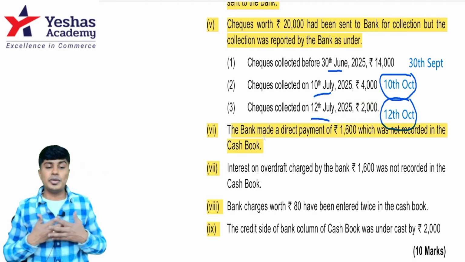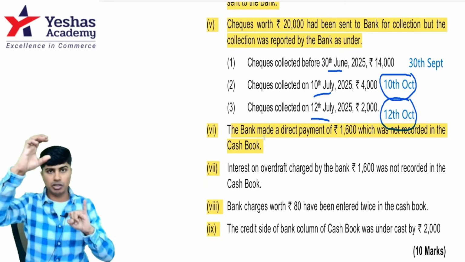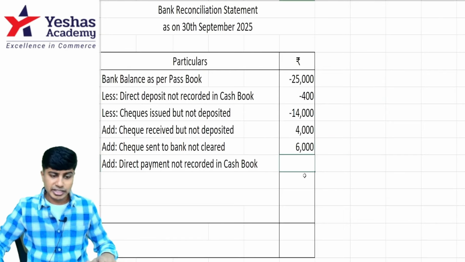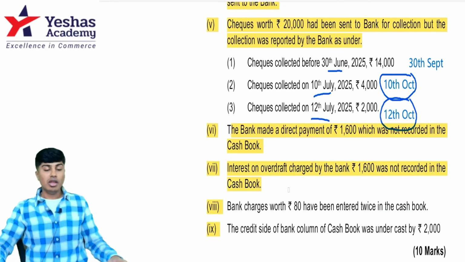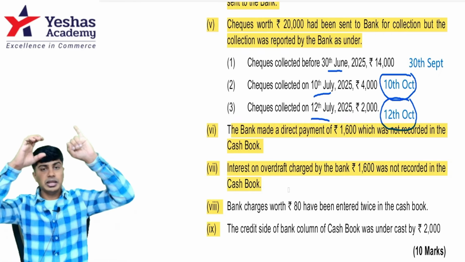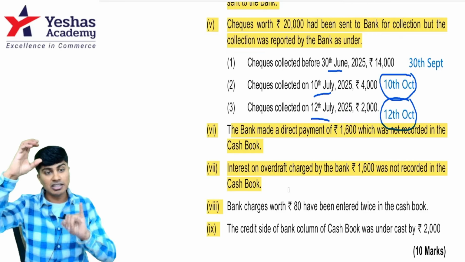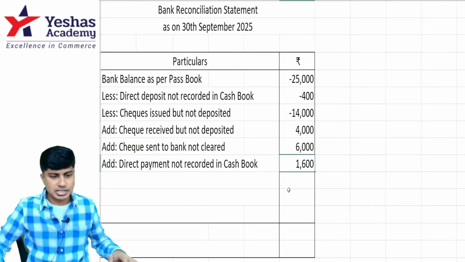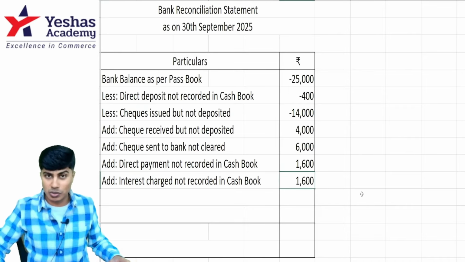So 1,600 rupees worth of payment has been made by the banker. Passbook has gone down. It's not entered in cash book. They're making changes in passbook. I will add 1,600. I'll write here, add direct payment 1,600. Then interest on bank overdraft charged by the banker 1,600 not recorded in cash book. When the banker charged interest of 1,600, passbook balance has decreased. Cash book balance has not decreased. Where are we making changes? We're making changes in passbook. I would have to increase the passbook balance by adding 1,600. Add interest charges recorded in passbook only, 1,600.